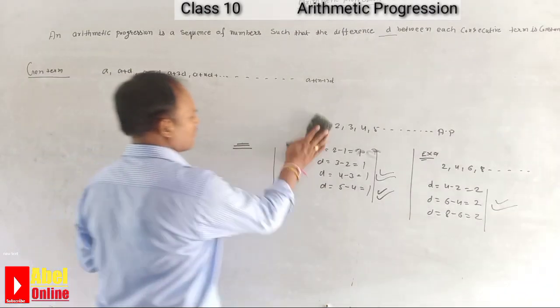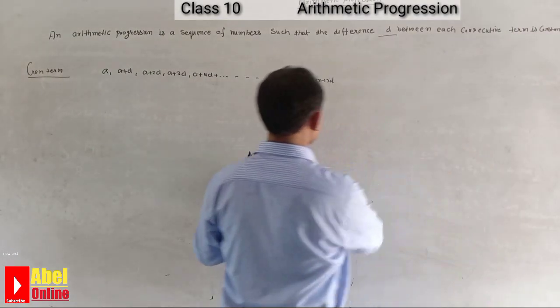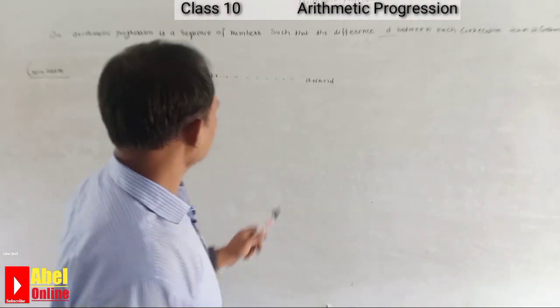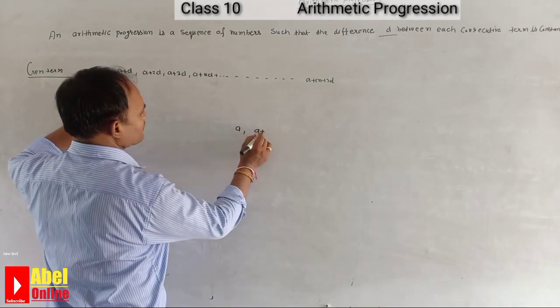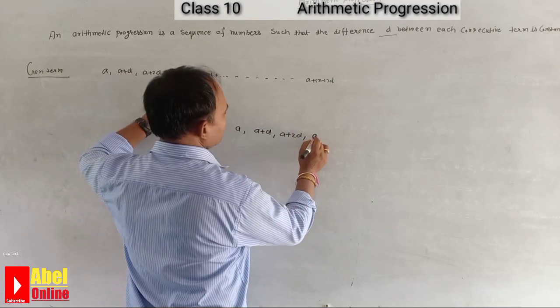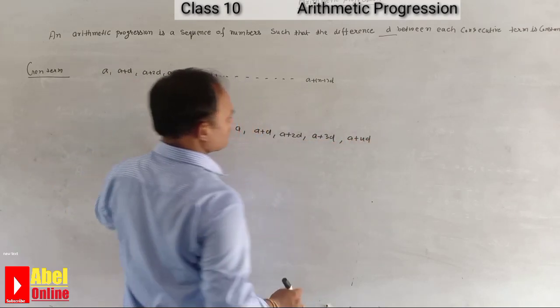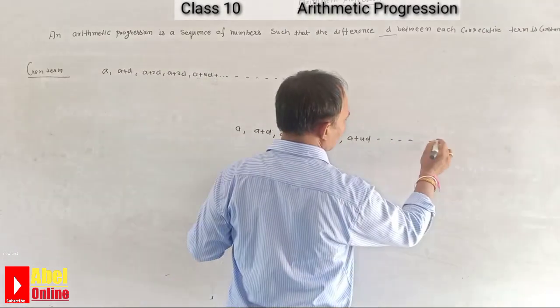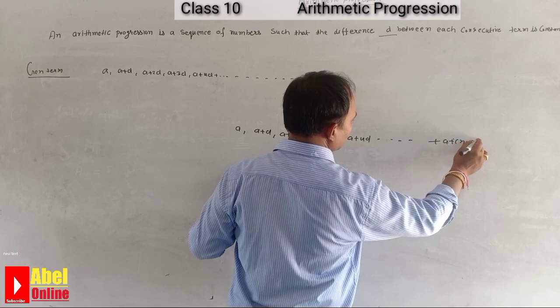So one more thing is there. Sir, you told me about the general term, that is a, a plus d, a plus 2d, a plus 3d, a plus 4d, dot dot dot, a plus n minus 1d.